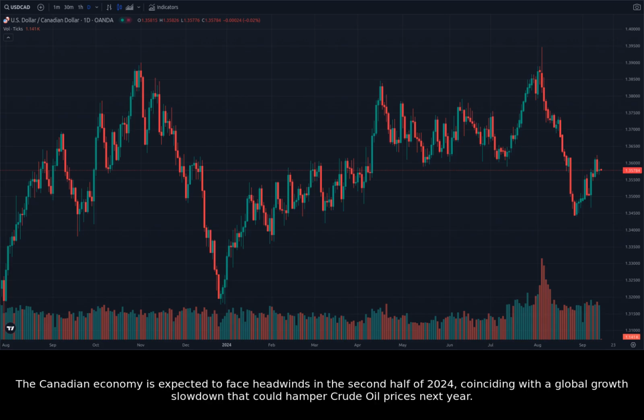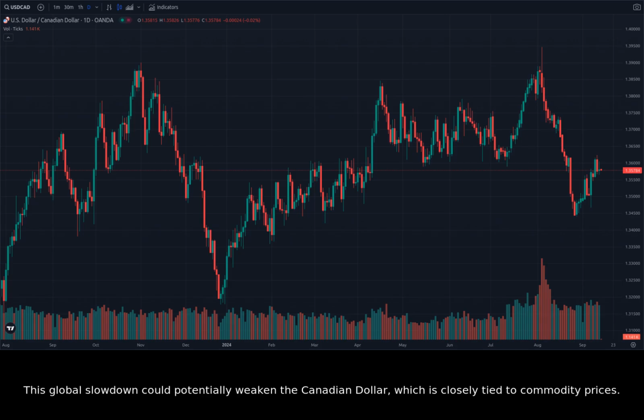The Canadian economy is expected to face headwinds in the second half of 2024, coinciding with a global growth slowdown that could hamper crude oil prices next year. This global slowdown could potentially weaken the Canadian dollar, which is closely tied to commodity prices.